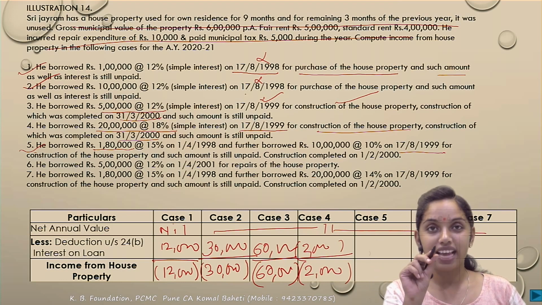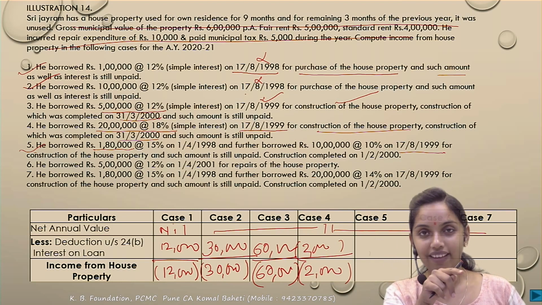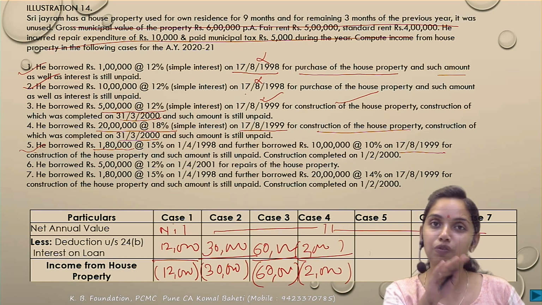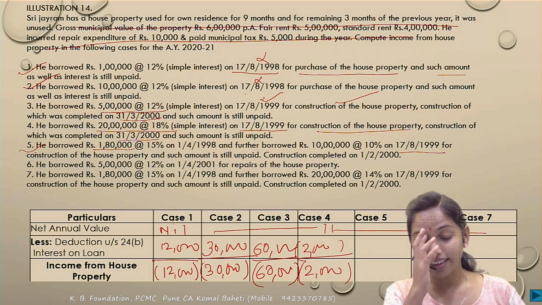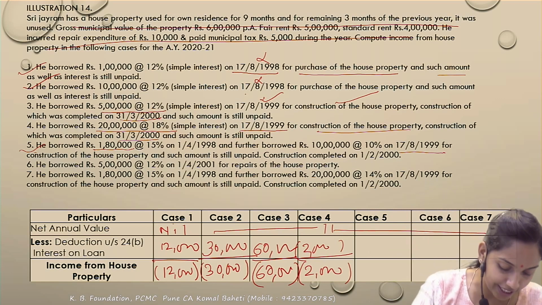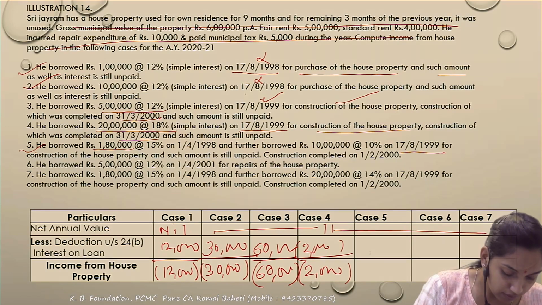So the loan which is after the 1st April, उसके लिए limit कितना होगा, 2 लाख का, and जो पहले वाला है, the loan which was taken prior to the 1st April, for that the limit would be 30,000. So we'll calculate the interest amount. So 1,80,000 पे 15% comes to 27,000, correct? And 10 lakh at 10% comes to 1 lakh, correct?